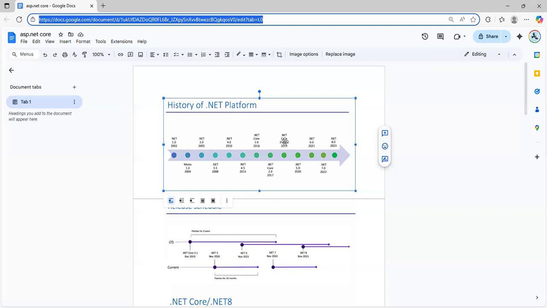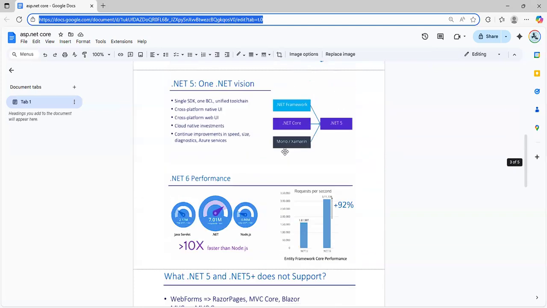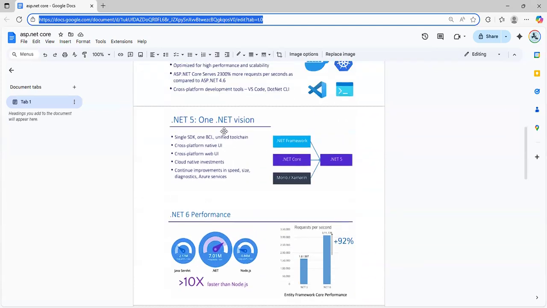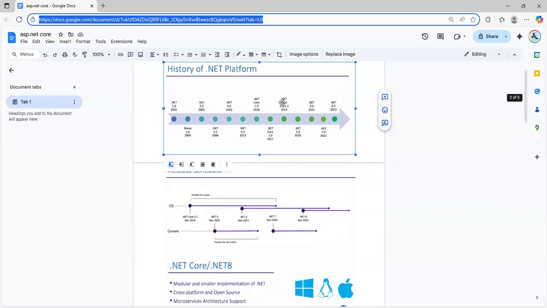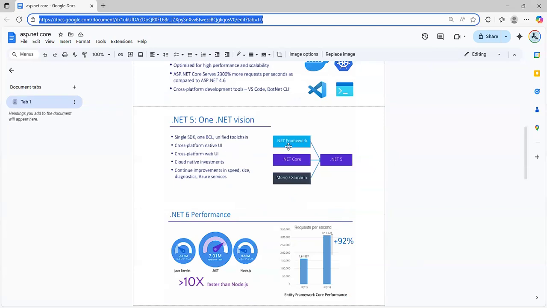Because in .NET Core, some feature is not supported. Before .NET 5, this thing is not supported. .NET framework on here not supported, and Mono generally not supported in 3.1.